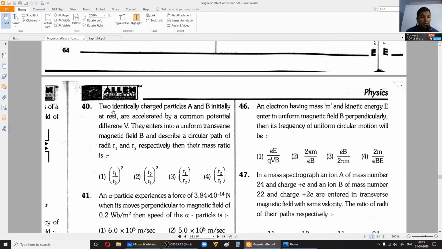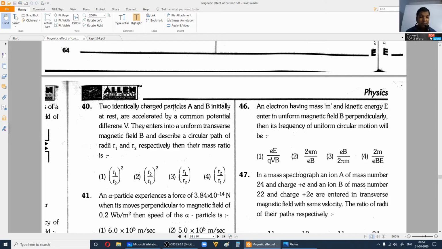Now the 40th one: two identically charged particles A and B, initially at rest, are accelerated by a common potential difference V, capital V. They enter into a uniform transverse magnetic field B and describe circular paths of radii R1 and R2 respectively. Then their mass ratio is, okay, see here, the question is two identically charged particles.